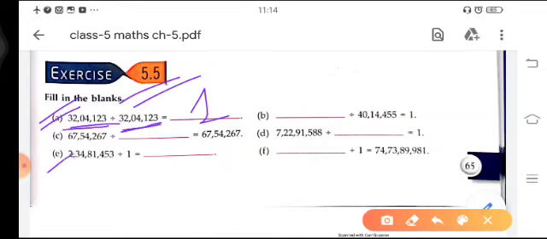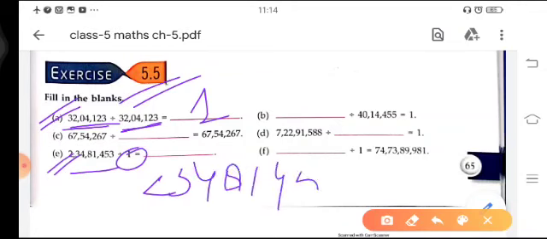And if we see the E part, if we divide any number by 1, then the answer will be the number itself. So 2 crore 34 lakh 81,534 will be our answer. The remaining part of this exercise you have to fill in on your own. Hope you understood all the topics of this exercise.